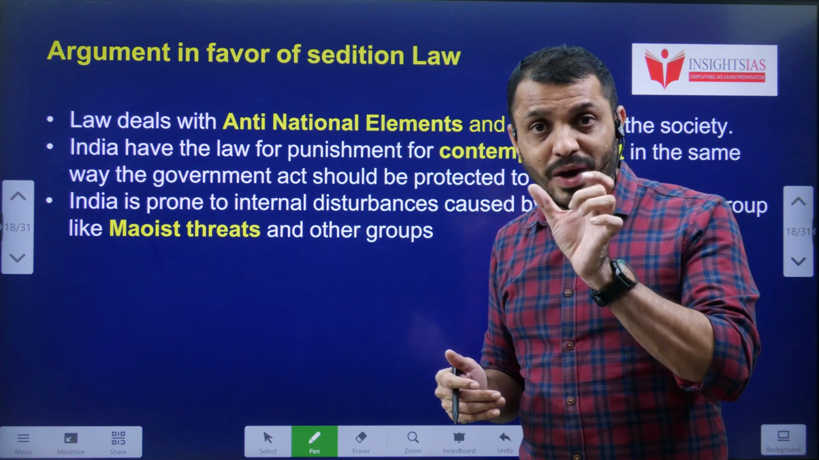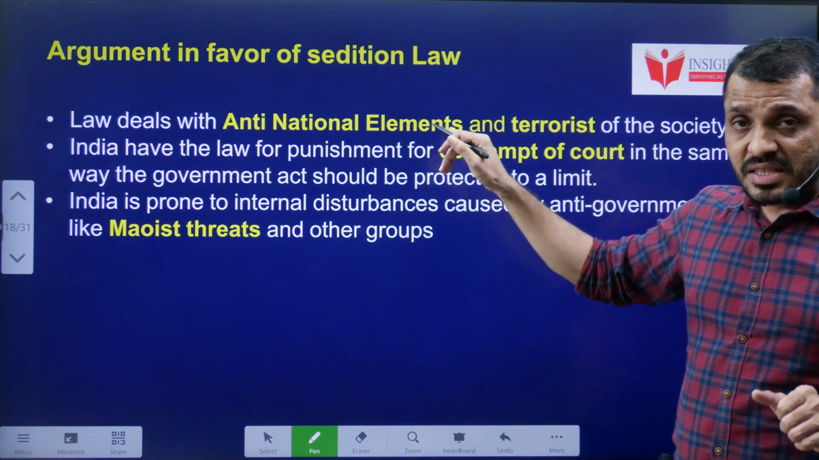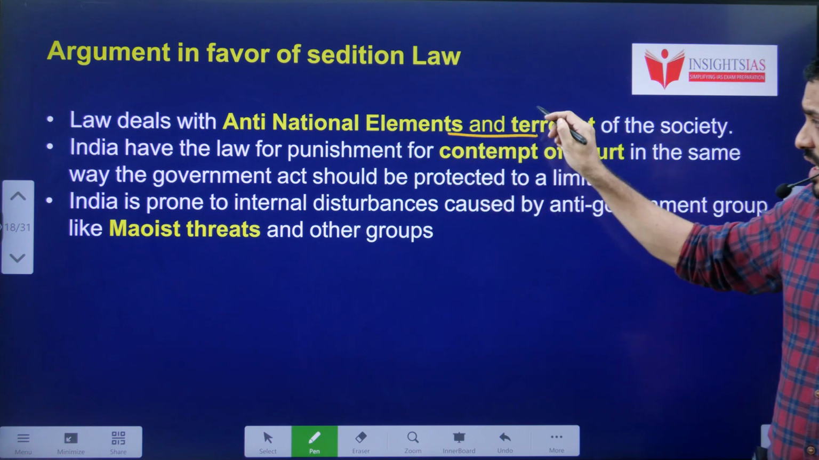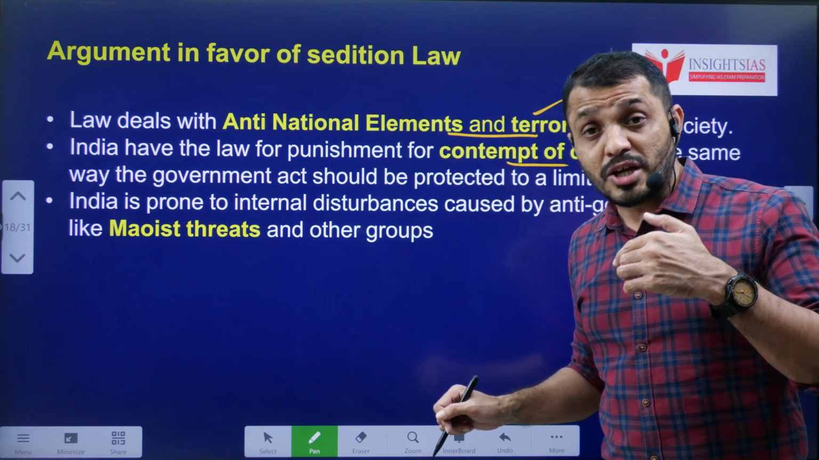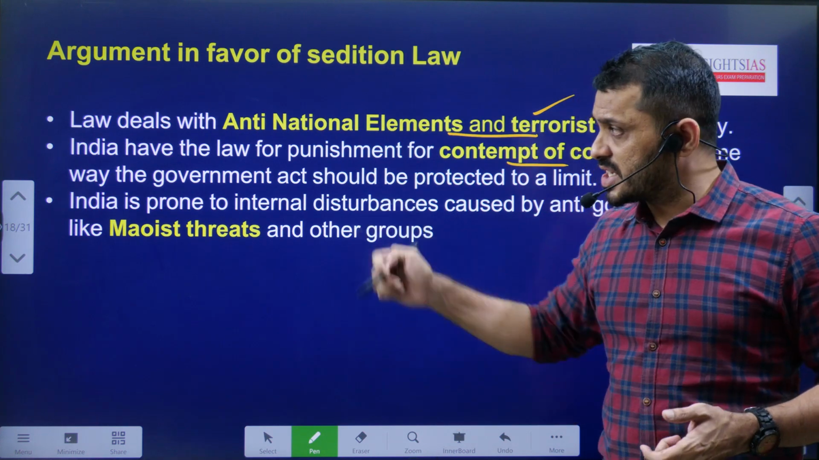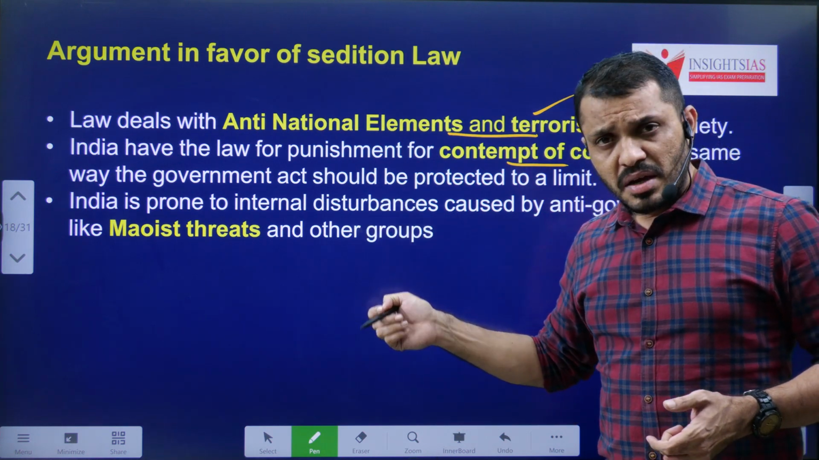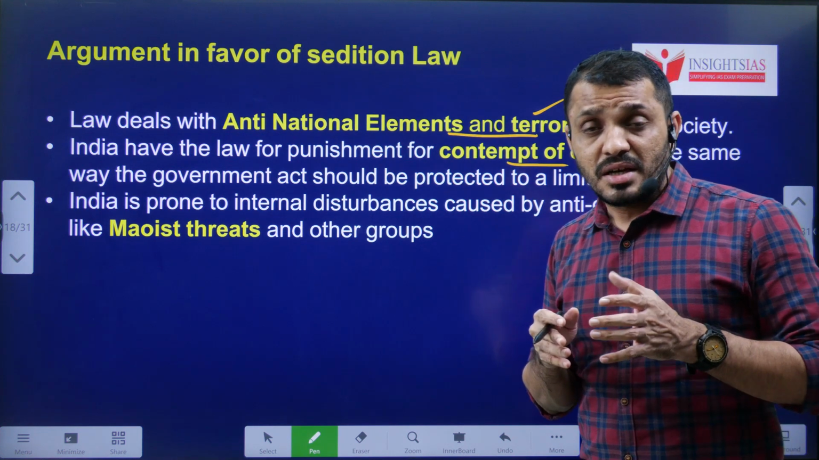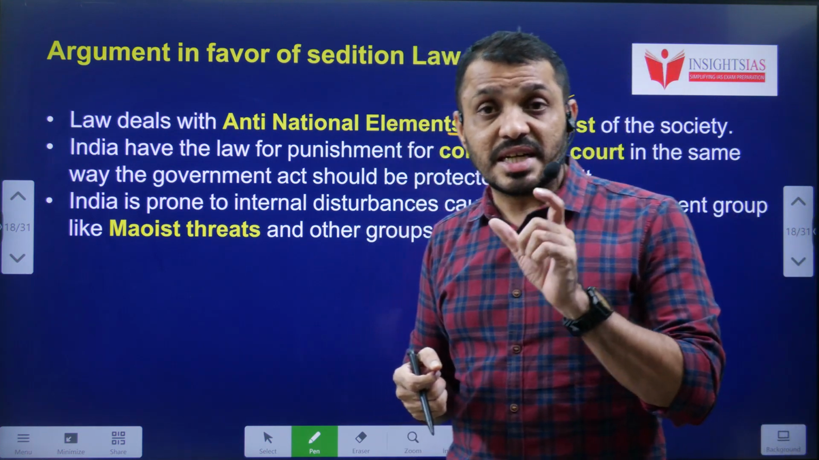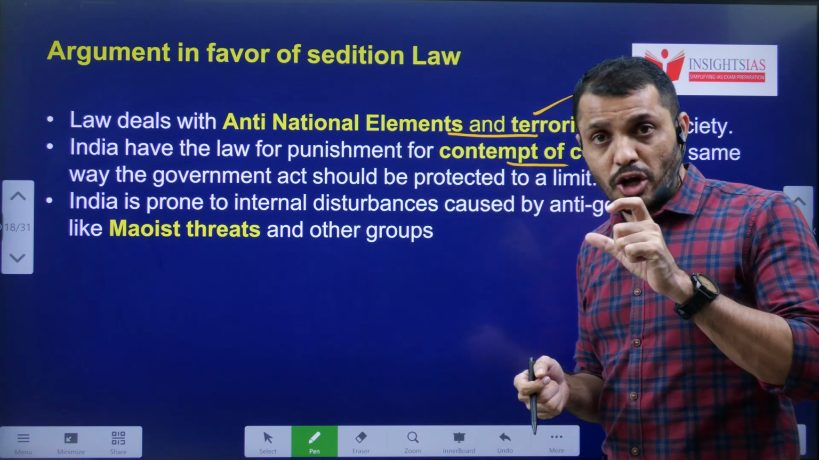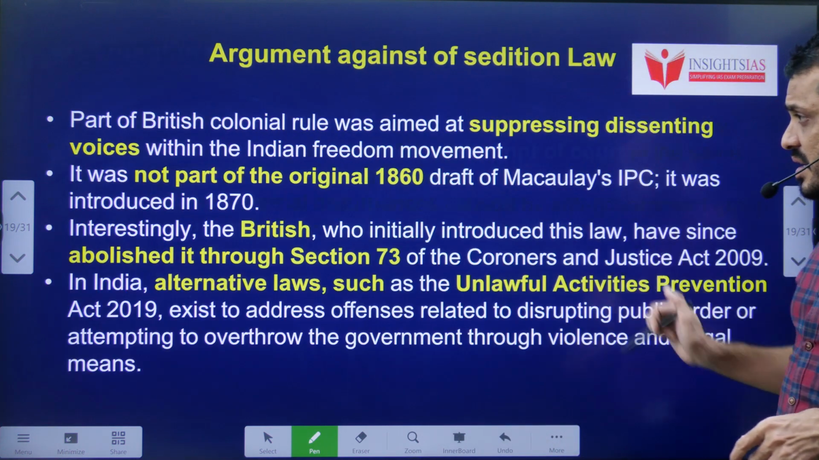First, let's see why sedition law is required. This law deals with anti-national elements, and anyone doing contempt of court can be punished under sedition. In a country like India, which has Maoist threats and terrorist threats, in these conditions we require a very strict law such as sedition.